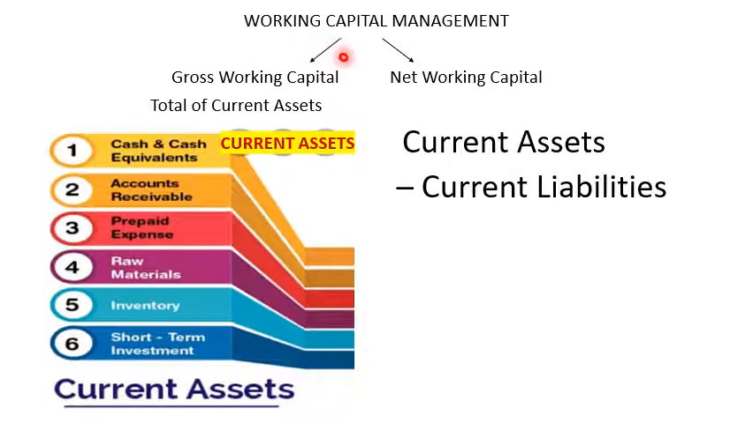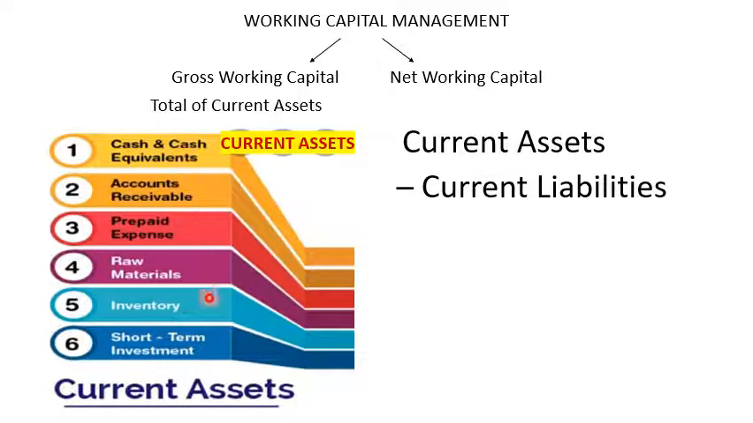Here, working capital management is described on the basis of the concept of the balance sheet. In that, working capital is described as gross working capital and net working capital. So what is the main difference between gross working capital and net working capital? Gross working capital means the total of the current assets. When we add all the items of current assets, it is called gross working capital, and net working capital is current assets minus current liabilities.